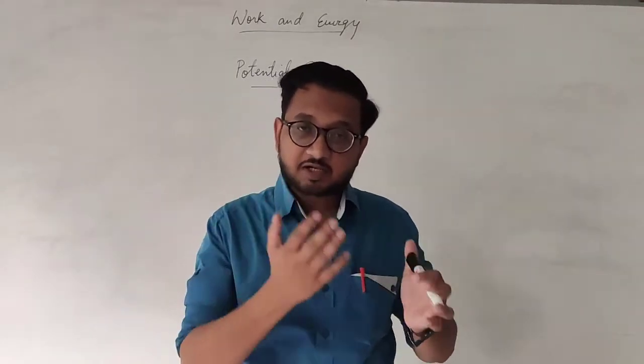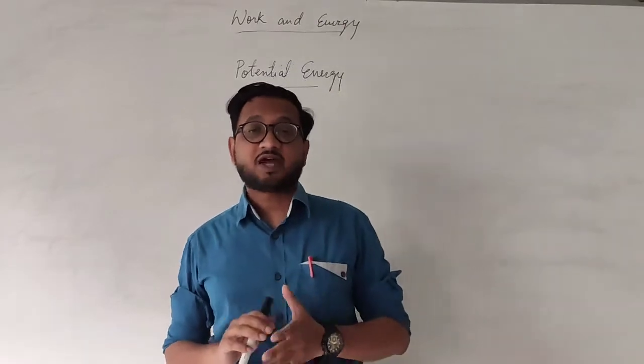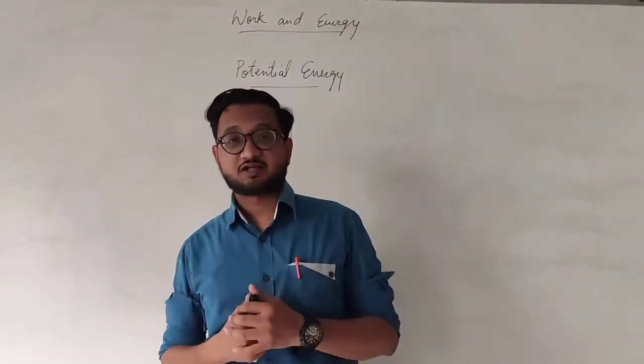So when work is done on the object, the potential energy is stored in that object, and that potential energy can be used later on to do a certain amount of work or to transfer the energy.